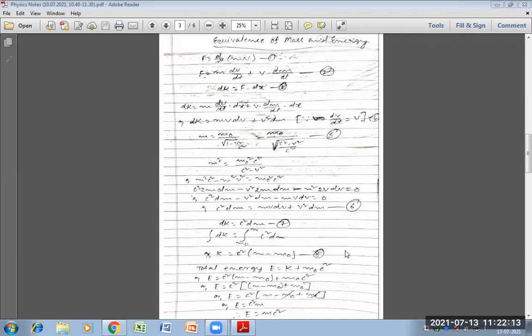Again we know that the total energy of a moving body is the sum of the kinetic energy of motion and the energy at rest condition, means m naught c square. So the value of K, equation 8, is put in this place. So E is equal to c square into (m minus m naught) plus m naught c square.